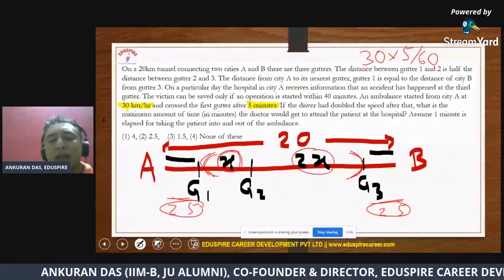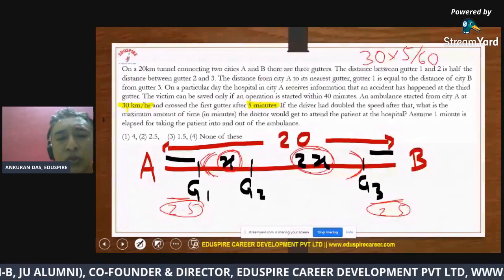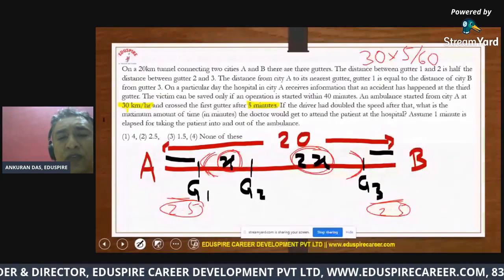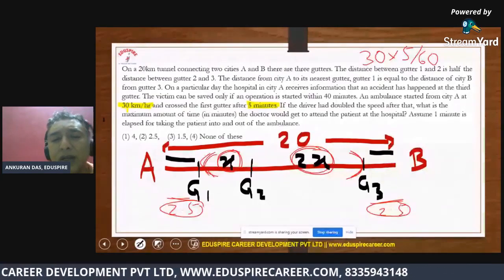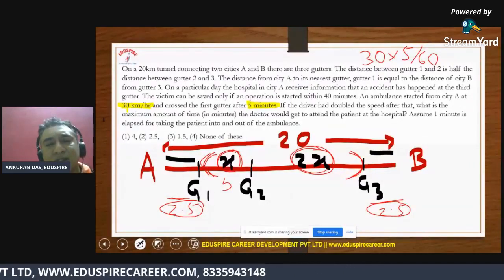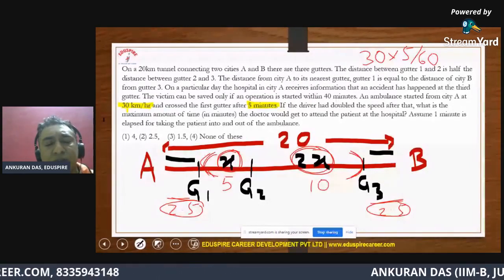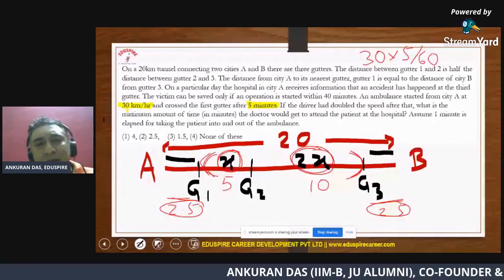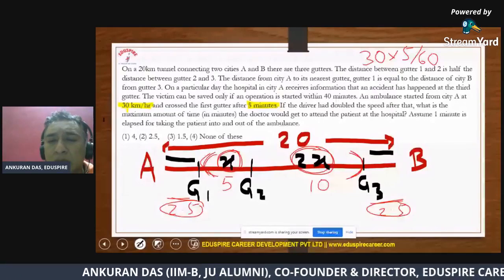Very easy. How can I split the number 15 in the ratio 1:2? Of course, one part will be 5 and the other part will be 10. All right. Now you see you have the respective distances between the cities and between the gutters, right?